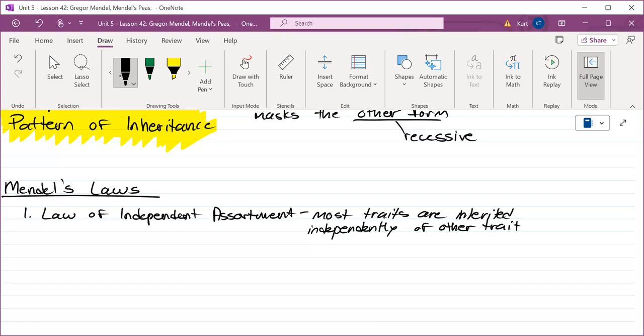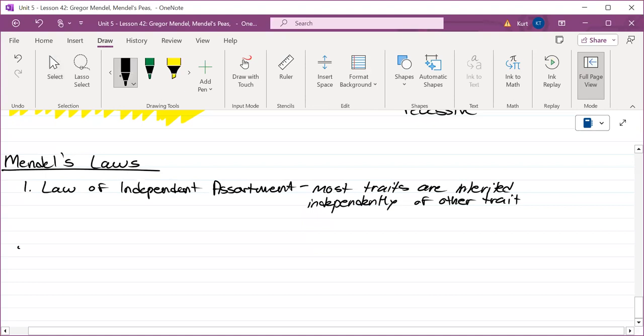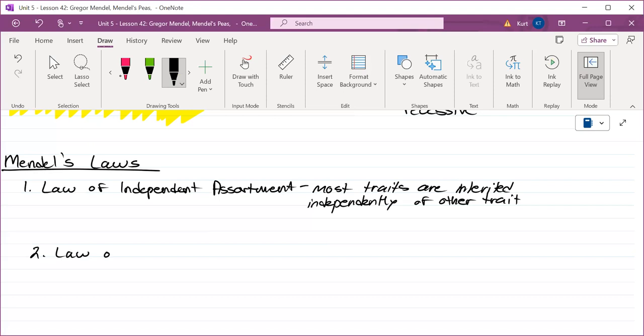The fact that Catherine was saying she inherited her grandparents' nose, that has nothing to do with the fact she's a girl. Those traits are independent of each other. You can be tall and have that nose, or short with that nose, or a girl with that nose, boy with that nose. You have blue eyes with that nose, brown eyes with that nose. They're independent. And the other one you guys that have not gotten yet is the law of segregation.